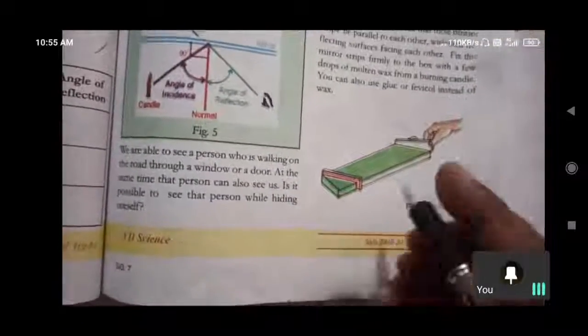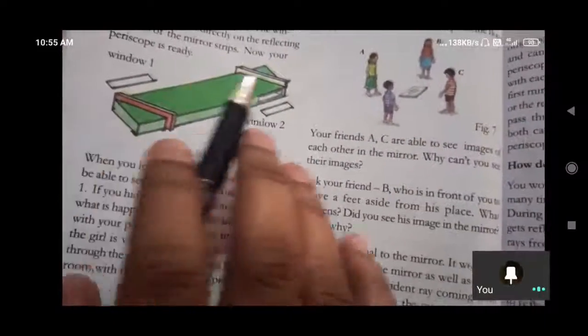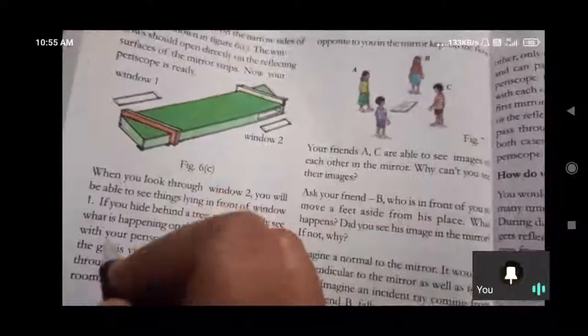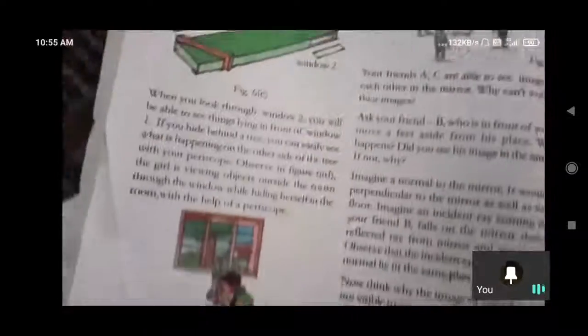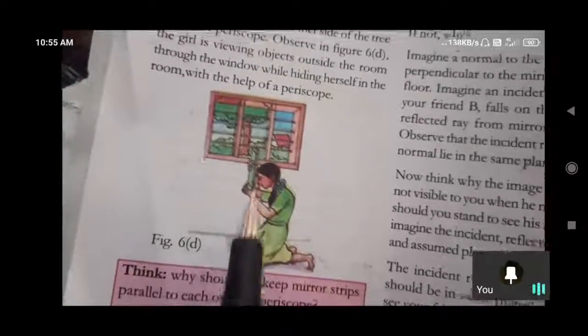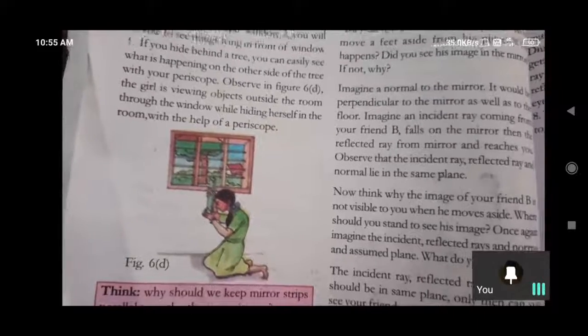And we cut here one hole and here one hole we have to make in this manner. So we can observe the objects outside with the help of this small hole. We can observe and we can hide like this window, hide and we are observing a tree from this periscope. So in this manner we can observe the outside objects by hiding.